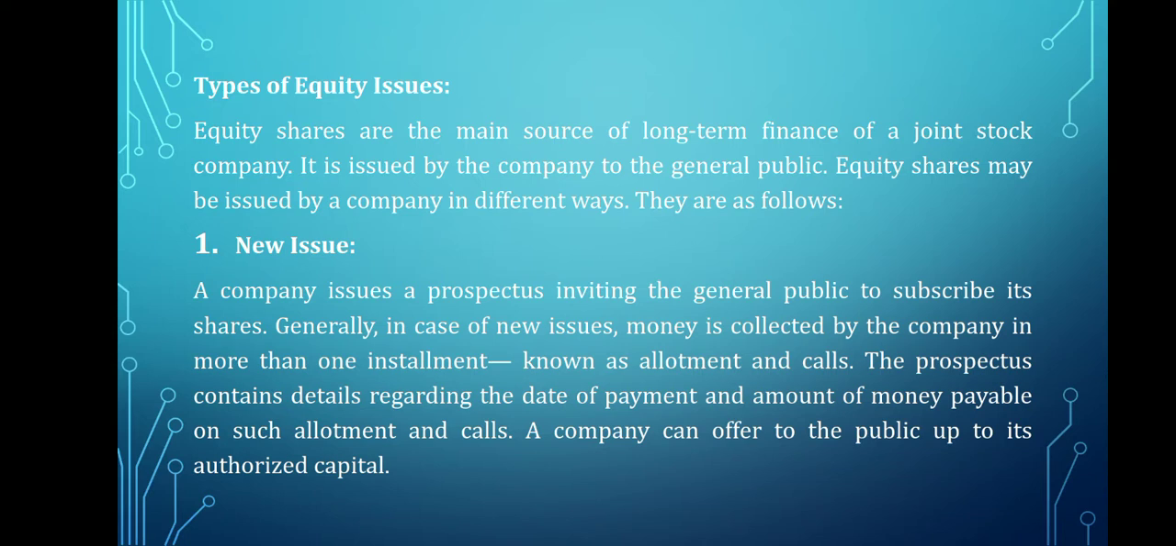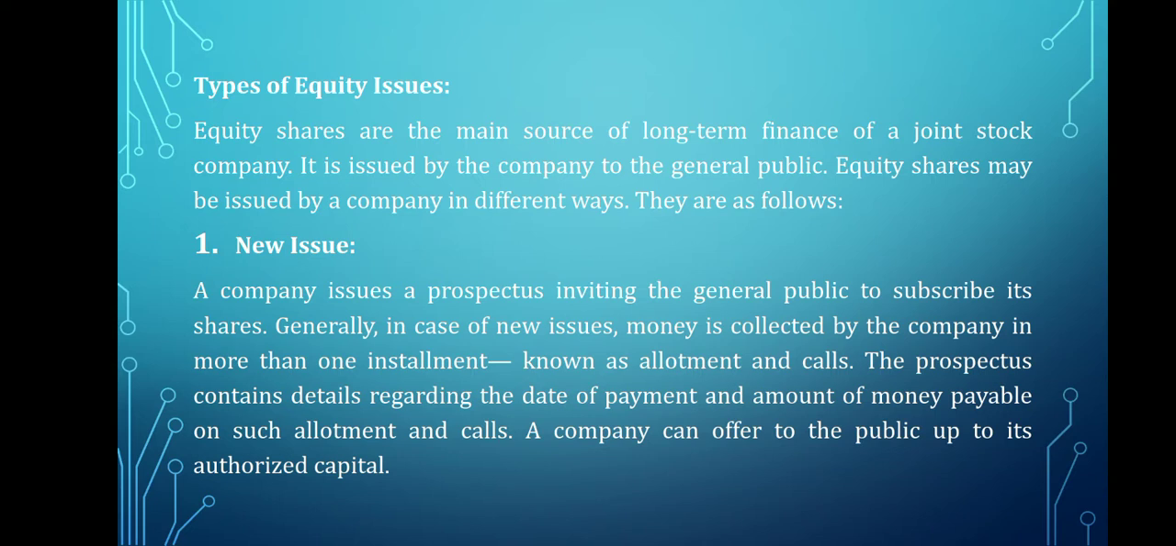A company issues a prospectus inviting the general public to subscribe to its shares. Generally, in case of new issues, money is collected by the company in more than one installment, known as allotment and calls. The prospectus contains details regarding the date of payment and amount of money payable on such allotment and calls. A company can offer to the public up to its authorized capital. Shares issued for the first time are called new issues.